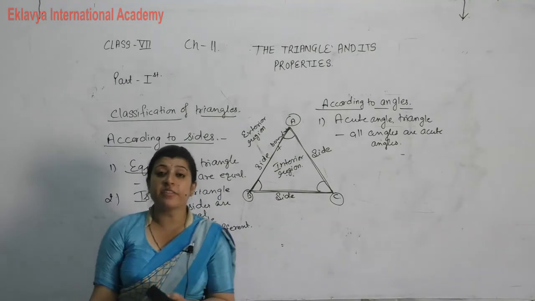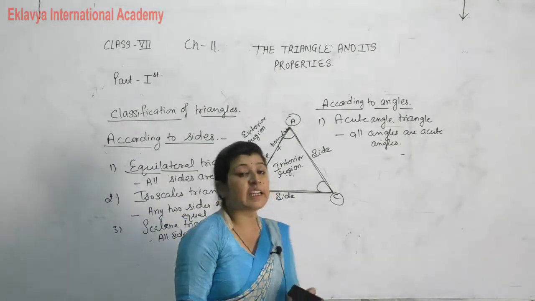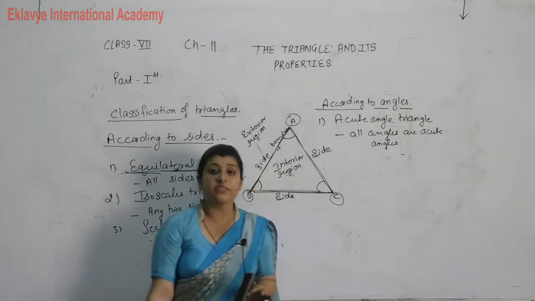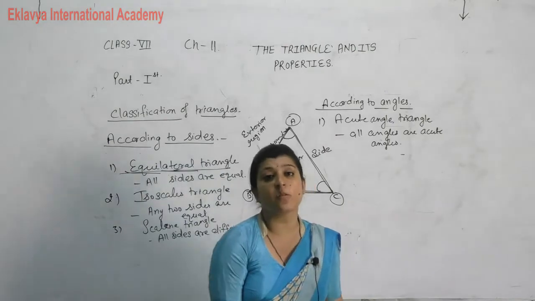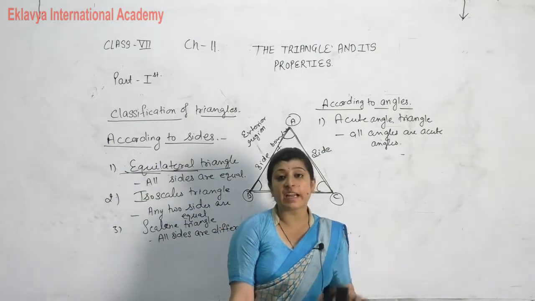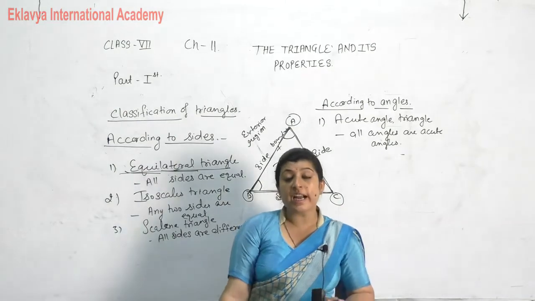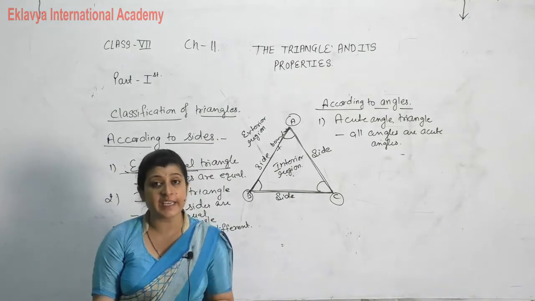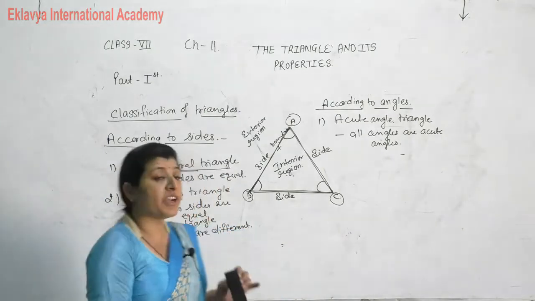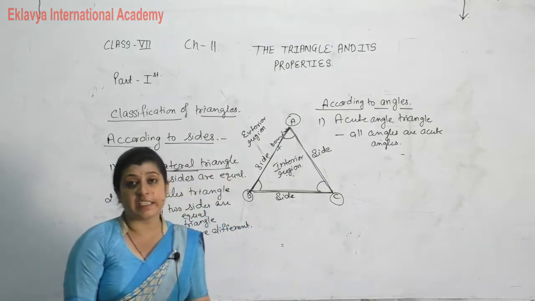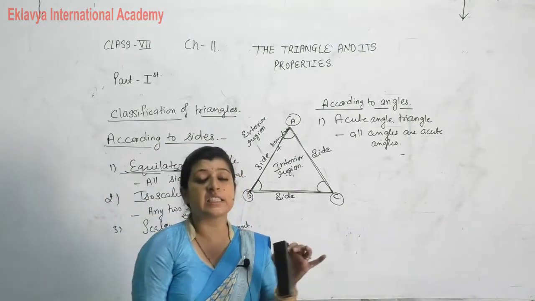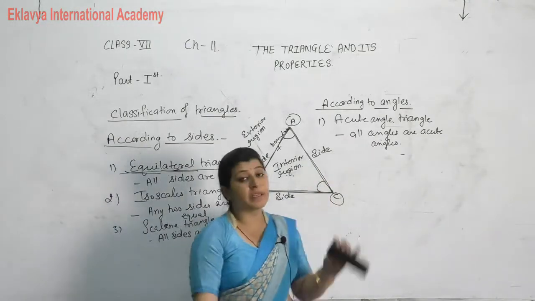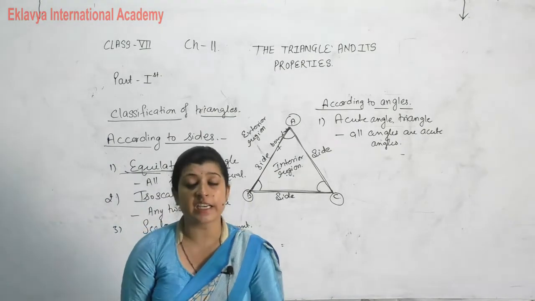One example of an acute angle triangle is the equilateral triangle. In an equilateral triangle, all the sides are equal, and in the same case, all the angles are also equal. We know that by the angle sum property of a triangle, the sum of all the angles is equal to 180 degree. It means each angle of an equilateral triangle is 60 degree, and 60 degree is less than 90 degree. That's why we can give the equilateral triangle as an example of an acute angle triangle.